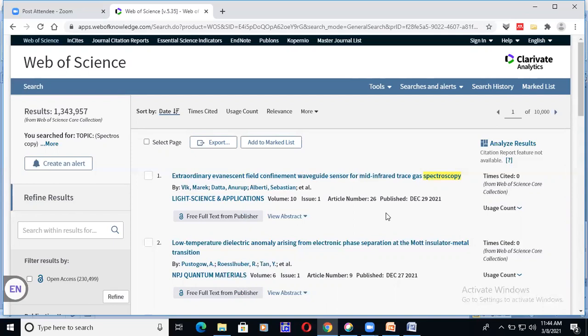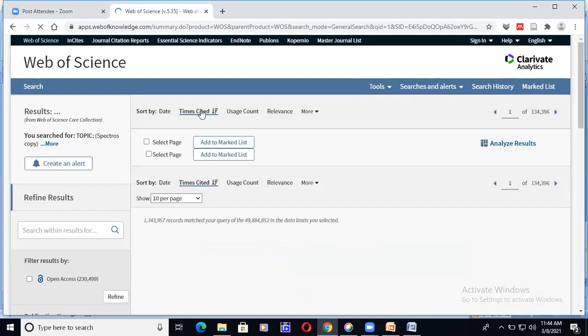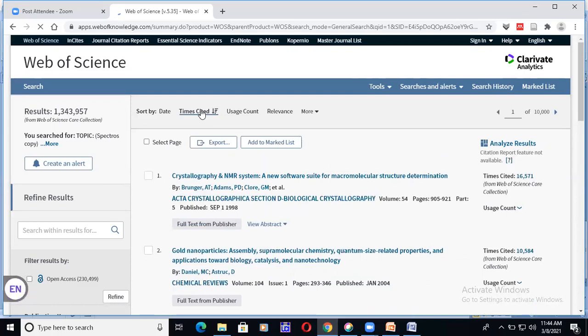There is an option given in Web of Science, Times Cited. If I click on Times Cited, immediately the system will put the topmost cited article on the top. Here, I clicked on Times Cited. What happened? Now the system shows the topmost article, with 16,571 citations. Sorry, 15,571 citations have been given for this article. So it is the topmost qualitative article in this area.